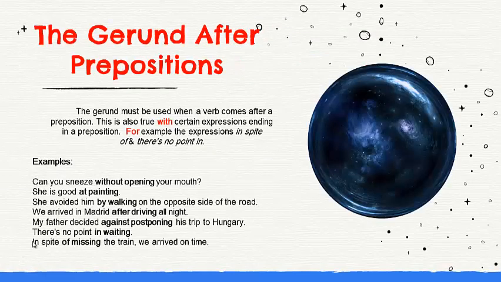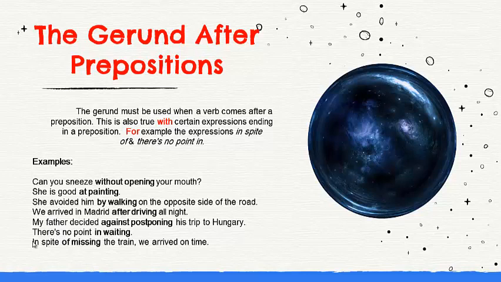The gerund after prepositions. The gerund must be used when a verb comes after a preposition. This is also true with certain expressions ending in a preposition. For example, the expressions in spite of and there's no point in. Examples. Can you sneeze without opening your mouth? The preposition is without and opening is a gerund. She is good at painting. At is the preposition and painting is the gerund.